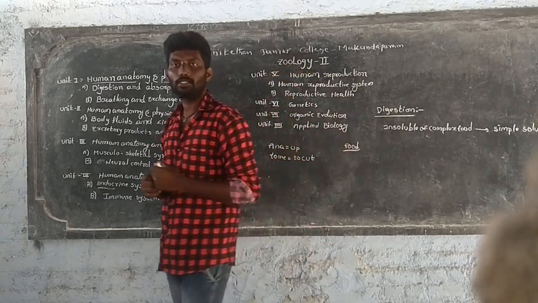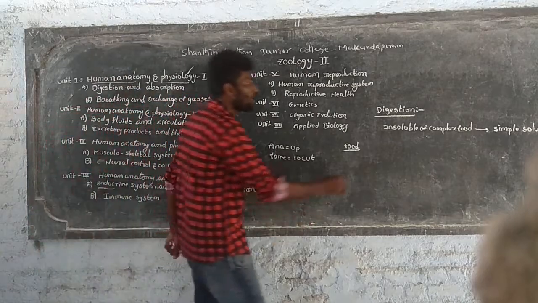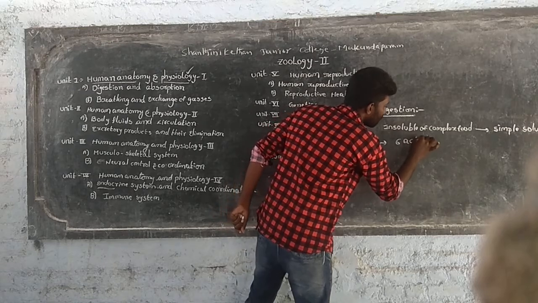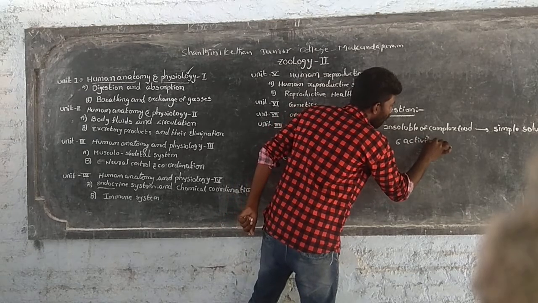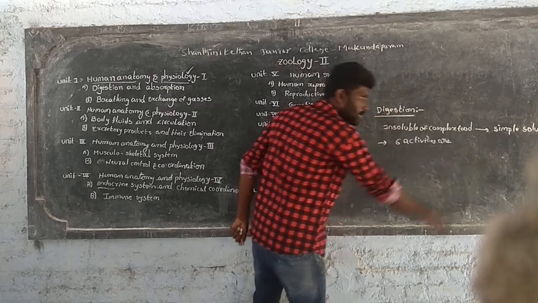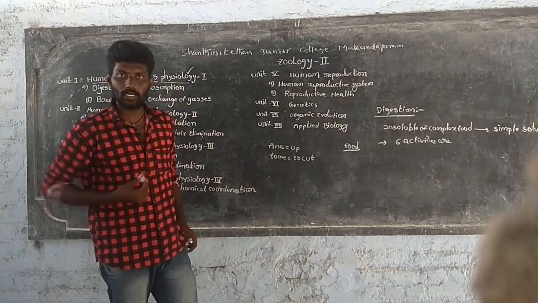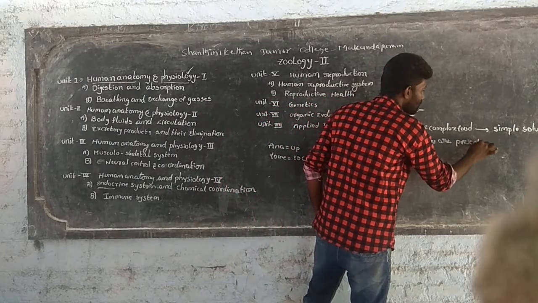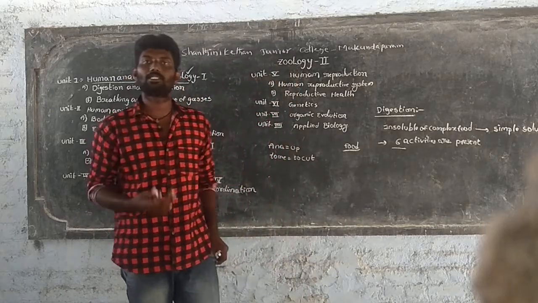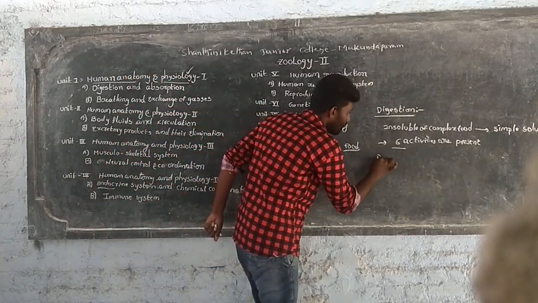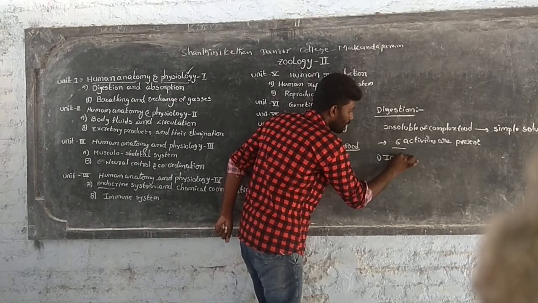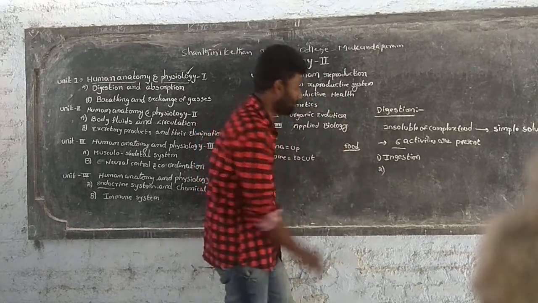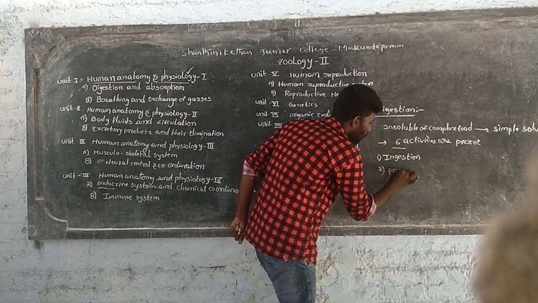Next, in this digestion process, mainly 6 activities are present. In this digestion process, how many activities are present? There are mainly 6 activities. So these 6 activities are: the first one is ingestion, and the second one is propulsion.